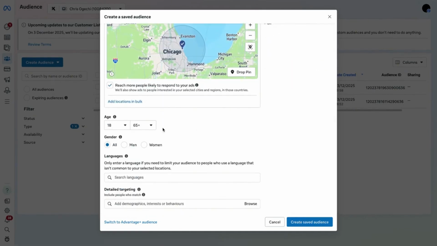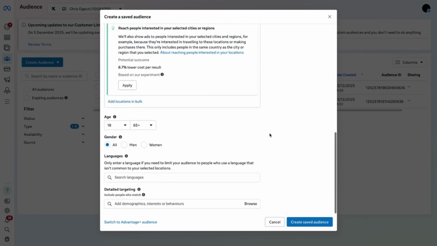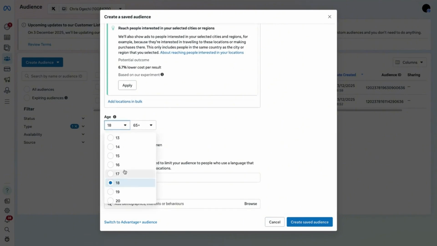For those outside the country, reach more people. Nope, please take it off. That's why you're going to run lookalike audiences. As much as possible, averagely when you're 30, you tend to come to the realization that you need to get things like this back home. So just say 30 and above. You can make it 28, 27 if you want, but 30 is a much more predictable range for people who want to get this.